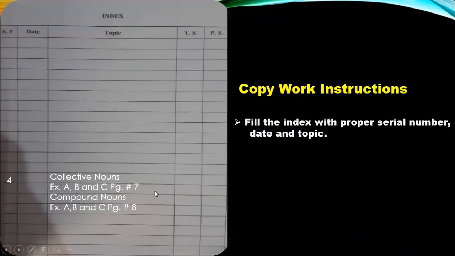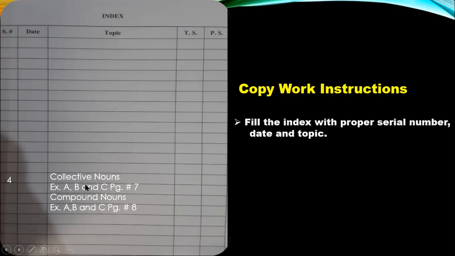Clear? Okay, so this is the way you have to do your copy work. We have done serial numbers 1, 2, and 3. Today we have done number 4. Our first topic was parts of speech definitions. Then the second topic was nouns, and the third was proper and common nouns. And now today we are going to make our index like this.